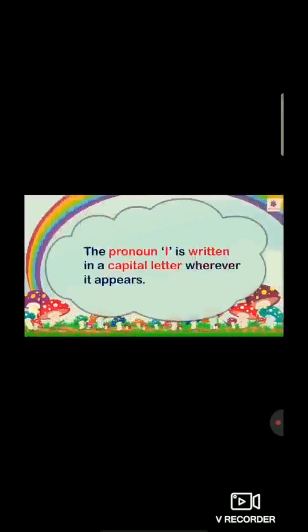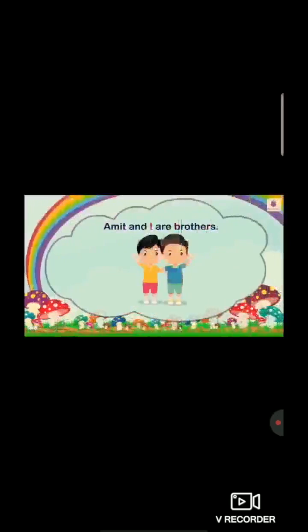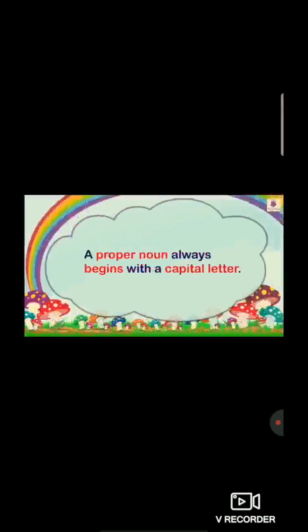Now students, the pronoun I is written in a capital letter wherever it appears. For example, Amit and I are brothers. So students, as you can see, the letter I is written in a capital letter. A proper noun always begins with a capital letter.